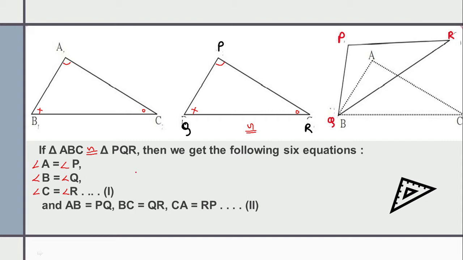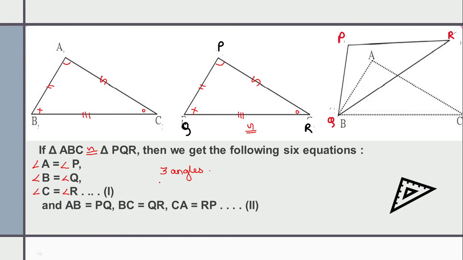Now this was about the three angles. Now let's see the sides. Side AB is going to be congruent to side PQ. Side BC will be the same as side QR, and side AC will be the same as side PR. The reason is the same. When you keep the triangles one above the other, they overlap. No side or angle is sticking out, so exactly they are the same.